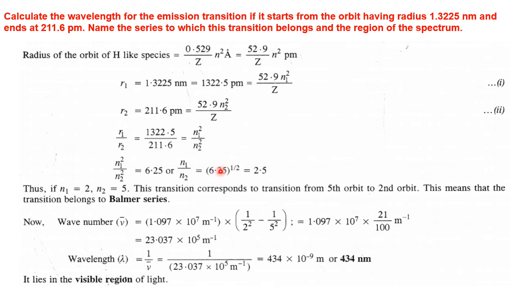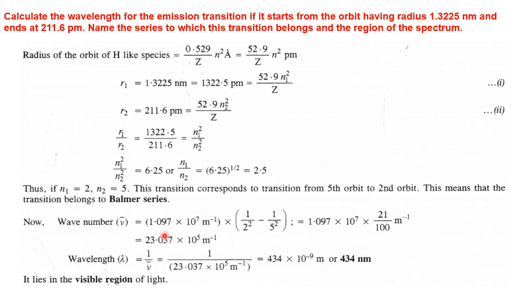Now, let us assume that n1 equals 2, then n2 becomes what? 2.5 into 2, how much is it? 5. So if n1 equals 2, n2 becomes 5. And this belongs to the Balmer series, right? So when we know the series, let us use the Balmer formula to calculate the wave number.